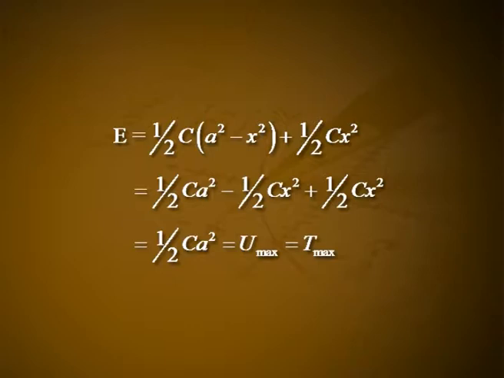That is equal to U maximum, which is equal to T maximum. Thus, the total energy does not depend on displacement. It is a constant at all positions and at all times.